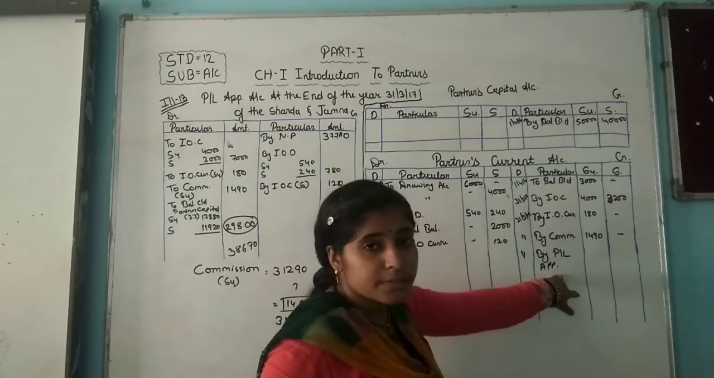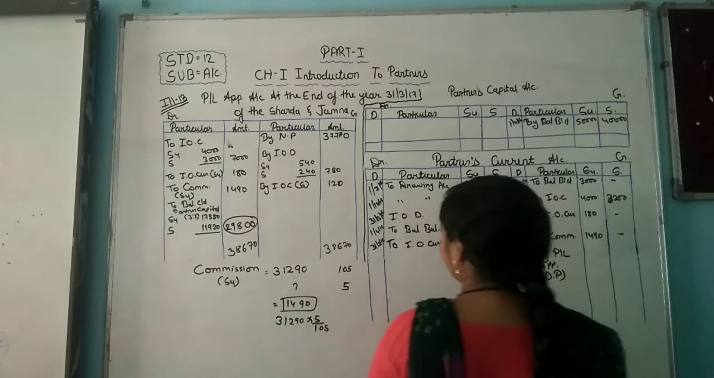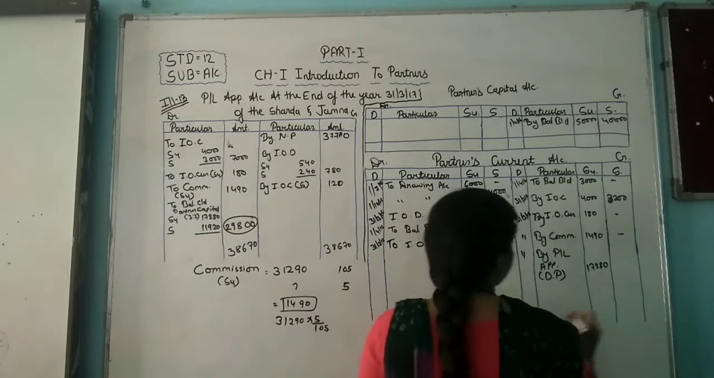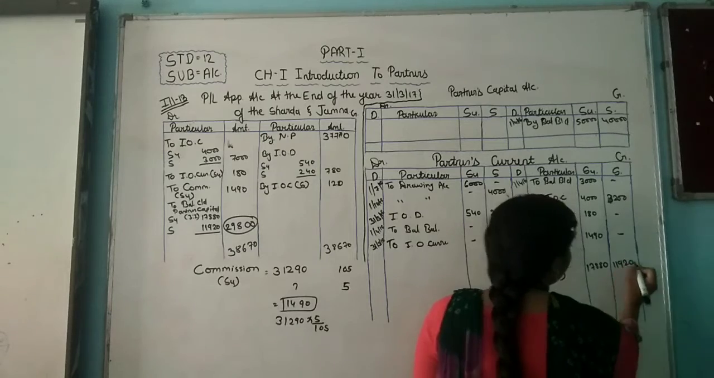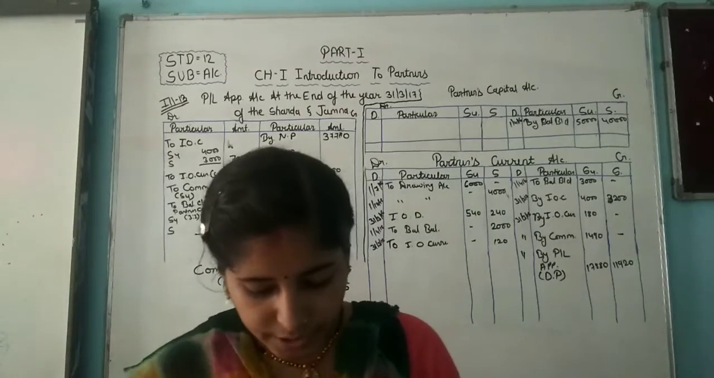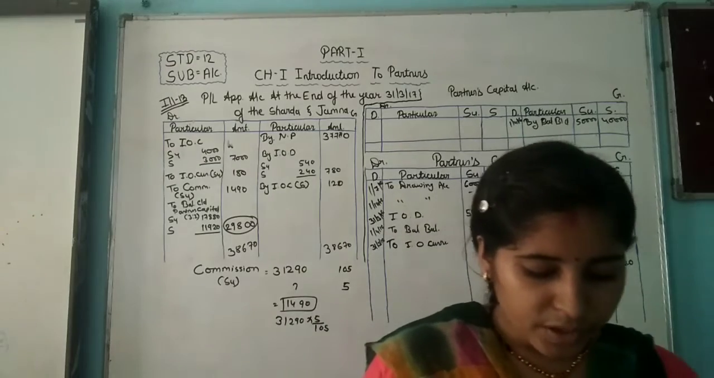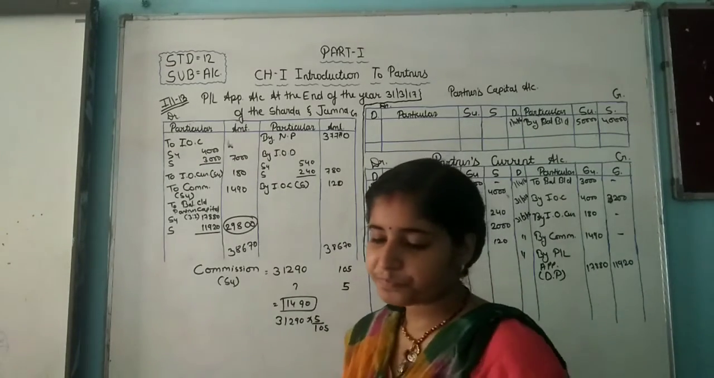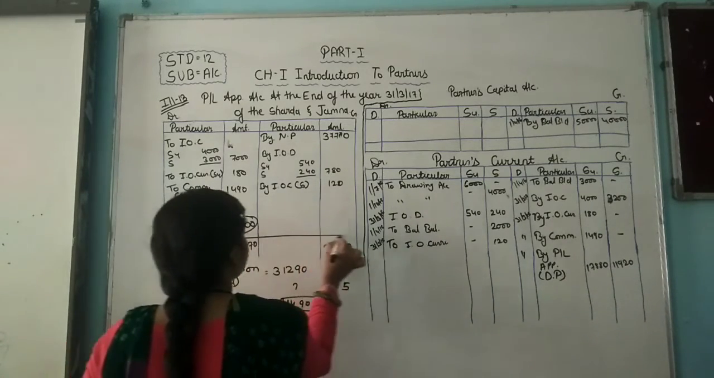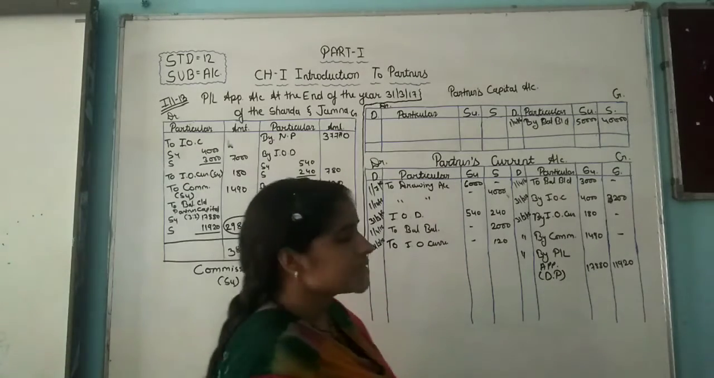Why? It is a divisible profit. The mention here is a divisible profit, amount is 17,880 and 11,920. Okay, I hope this is clear to all of you. So here now we are closing these entries. Okay, and we know how this is the close of the profit and loss appropriation account. Okay, and we are transferring into the partner's current account.